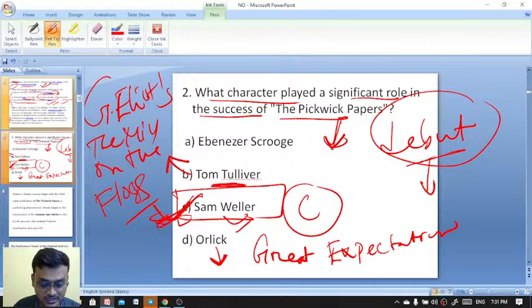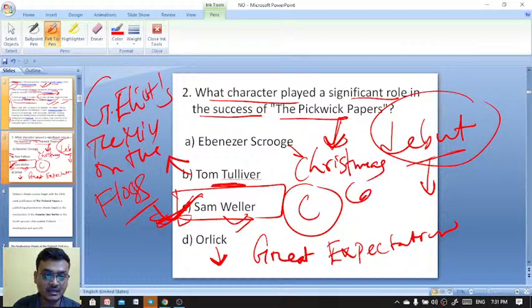Even Scrooge is a character in Christmas Carol. Clear? Orlick in Great Expectation, Sam Weller in Pickwick Papers. This is the debut novel of Charles Dickens. Tom Tulliver appears in George Eliot's The Mill on the Floss. Dorlcote Mill appears also in The Mill on the Floss.